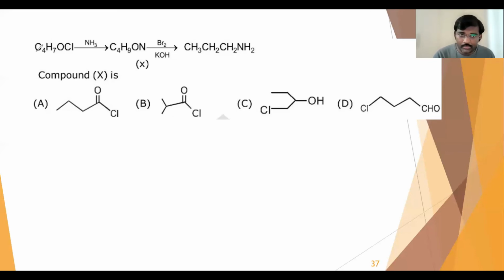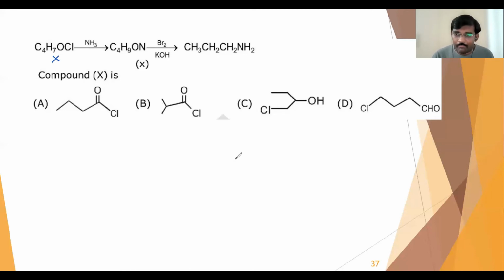There's some typing mistake there, I think. So that is the compound X, and it must be an acid chloride. Then only the reaction will be very easy. Otherwise, in all the other cases you can try, but you don't get that final product anyway. The propanamine won't come.